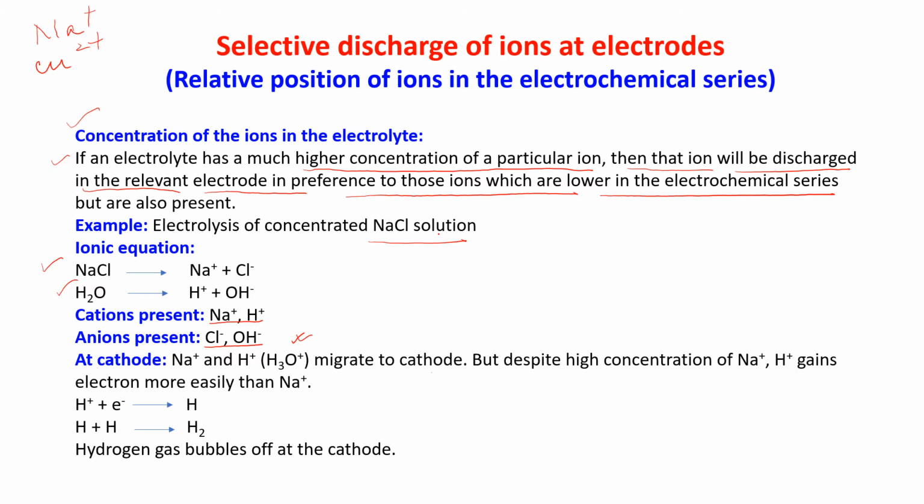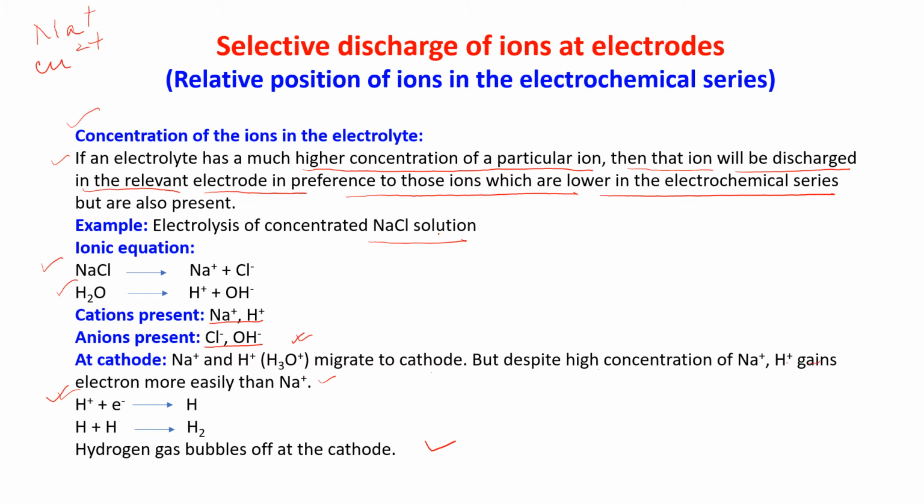But despite the high concentration of Na+, H+ gains electrons more easily than Na+. So at the cathode, this hydrogen will get discharged. Hydrogen is also lower in the electrochemical series, and H+ can gain electrons more easily, so H+ will get discharged, though it is a concentrated solution of NaCl. Hydrogen gas bubbles off at the cathode.